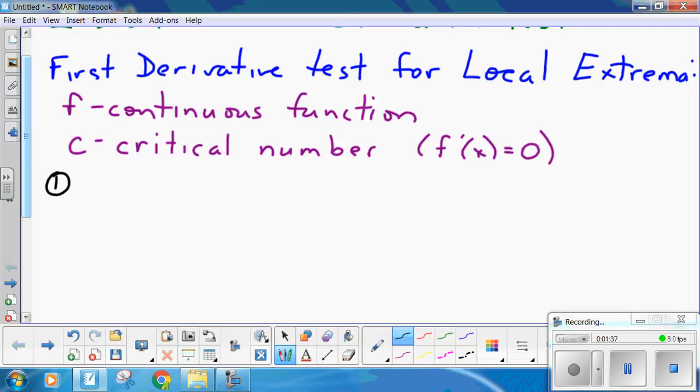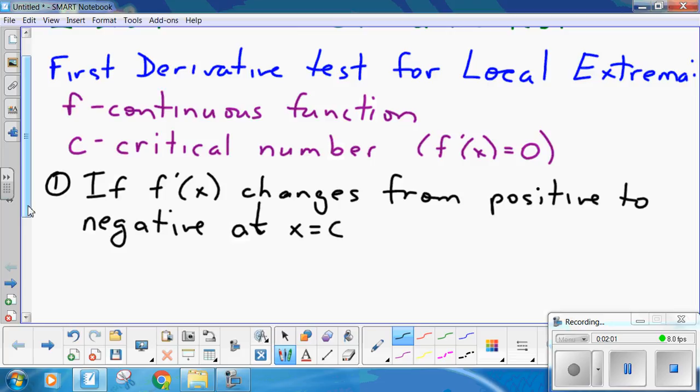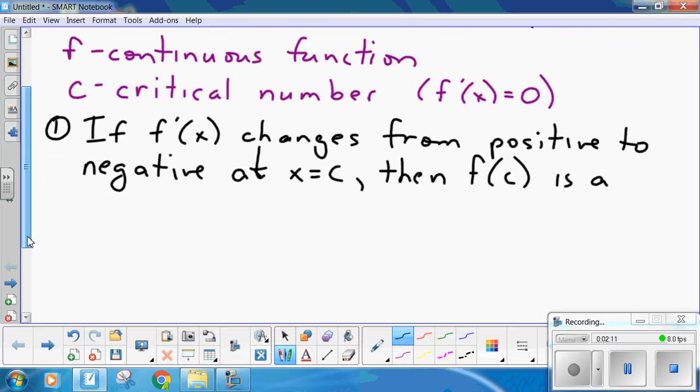First, if f prime of x changes from positive to negative at x equals c, then f of c is a relative maximum.